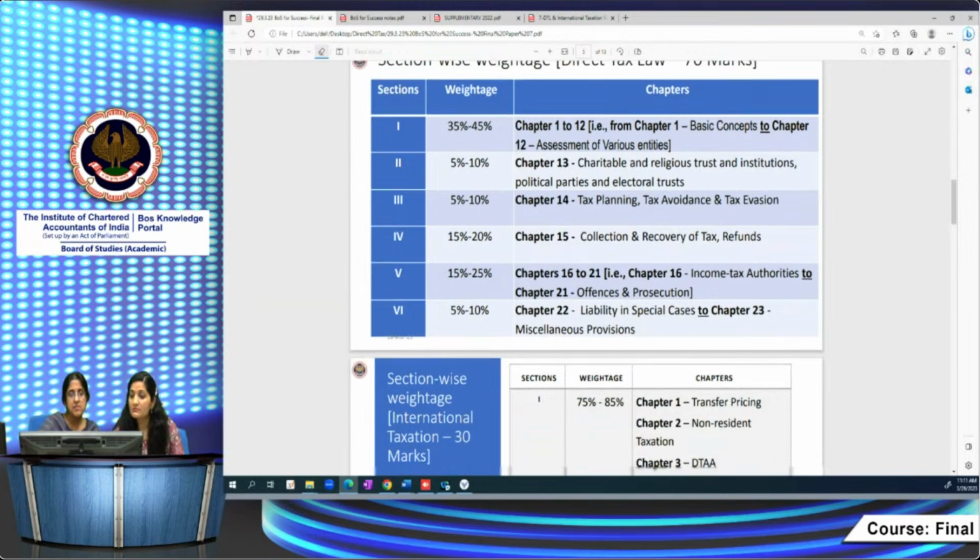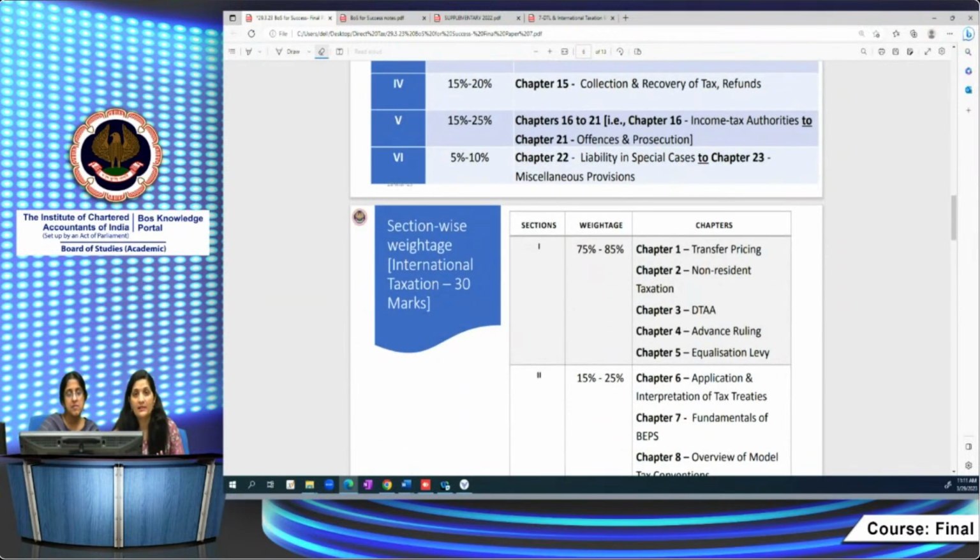Likewise, for part 2 also, there is a separate weightage assigned for chapter 5. Five chapters are combined in this one section, which is given a weightage of 75 to 85%. So if you do these chapters thoroughly and properly, transfer pricing, non-resident taxation, one question must be there for non-resident taxation. Some MCQs also may be asked from this non-resident taxation.